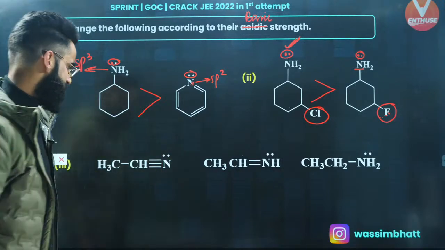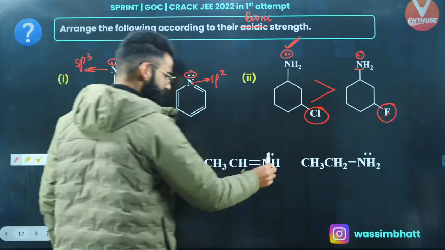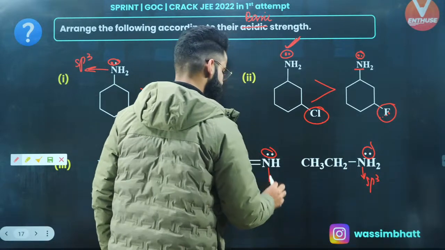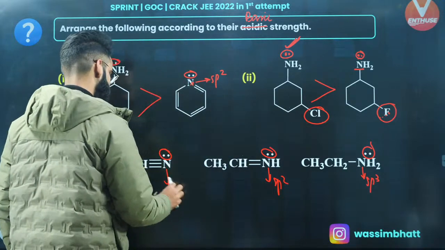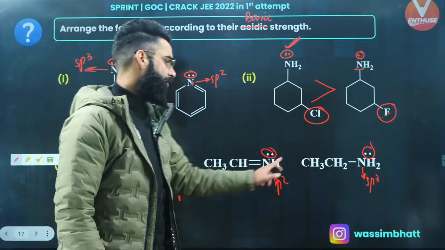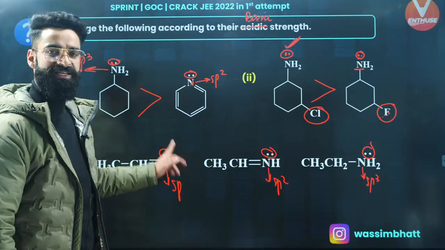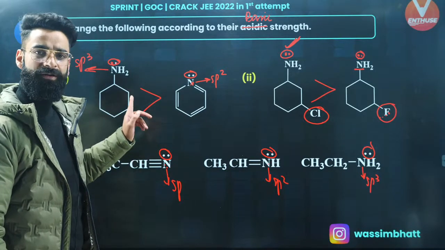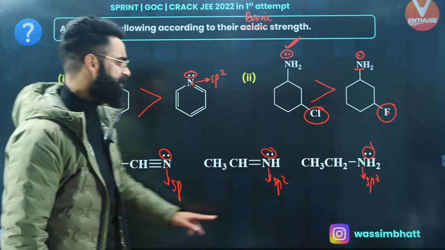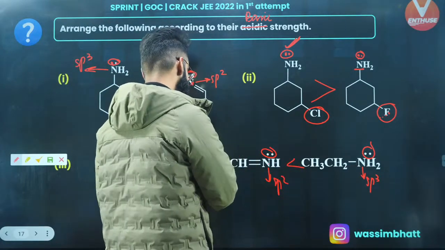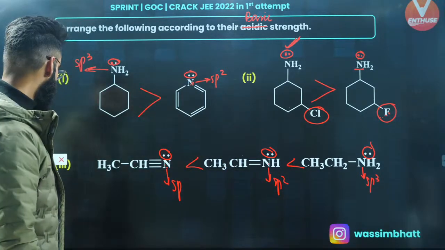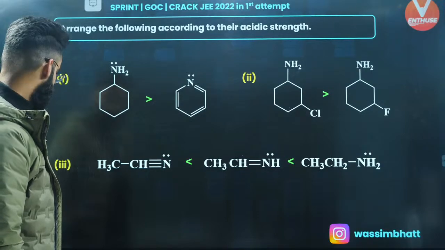If you look at the other cases, lone pair on nitrogen, lone pair on nitrogen, lone pair on nitrogen, right? This is sp3 hybridized nitrogen, this is sp2, and this is sp. Perfect. So this nitrogen is maximum electronegative compared to all these nitrogen atoms. Wherever nitrogen is maximum electronegative, it has more tendency to hold its lone pair. So availability of lone pair will be maximum in this case, and wherever availability of lone pair is maximum, that one is going to be maximum basic, right? So the third one is going to be maximum basic, followed by the second one, followed by the first, right? So this was the order.